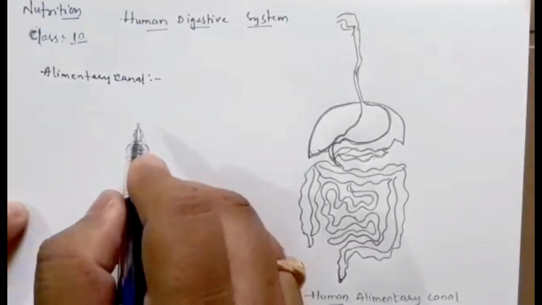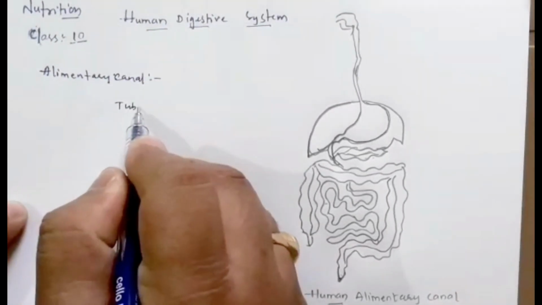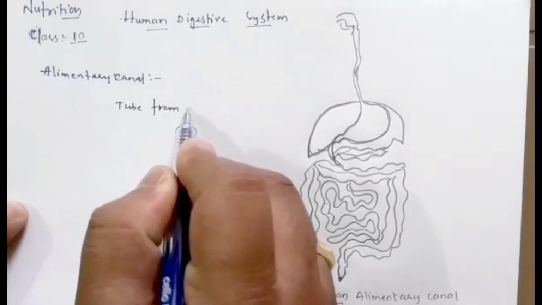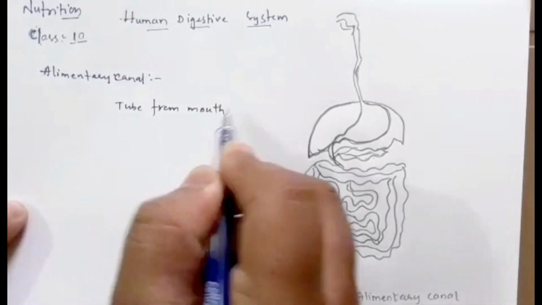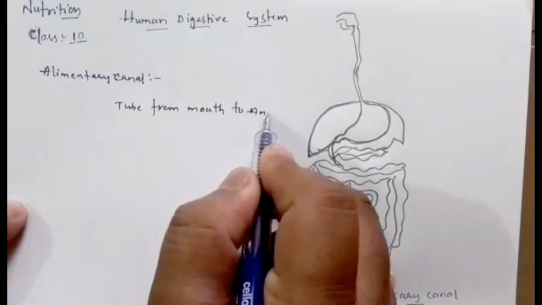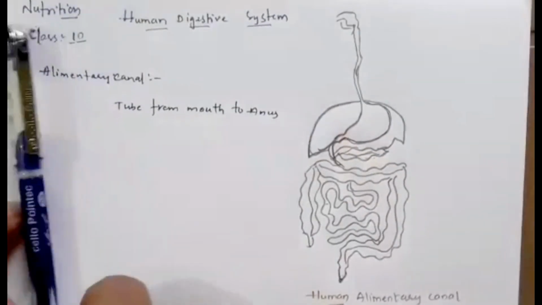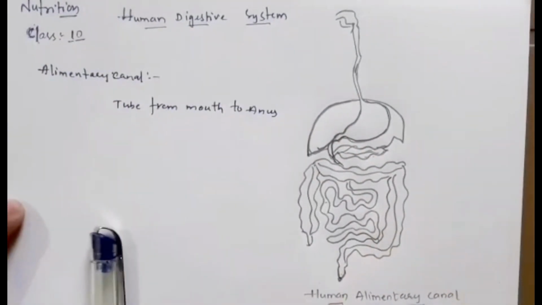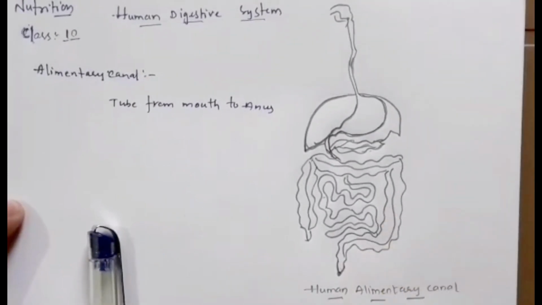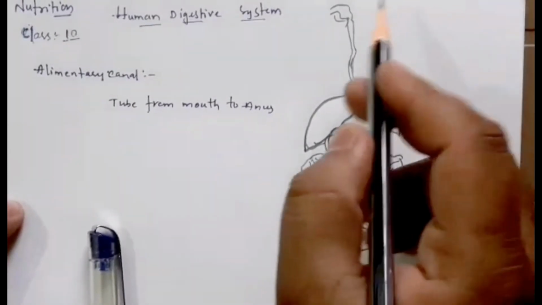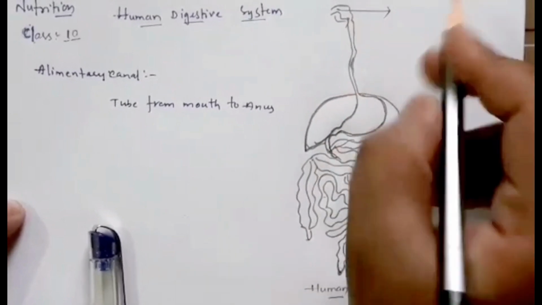Okay, a long tube structure, a tube from mouth to anus. A tube from mouth to anus, we call it as alimentary canal. So this is the diagram of our human alimentary canal. So let us try to label the parts. So it is buccal cavity.